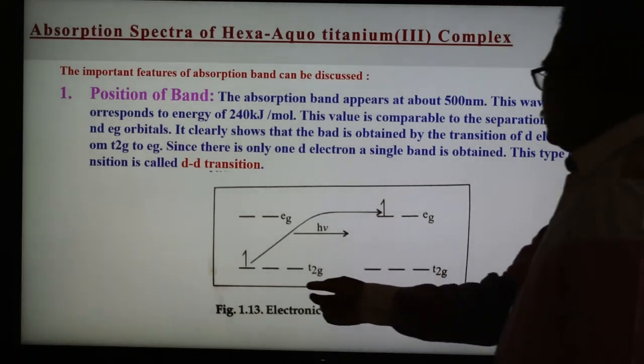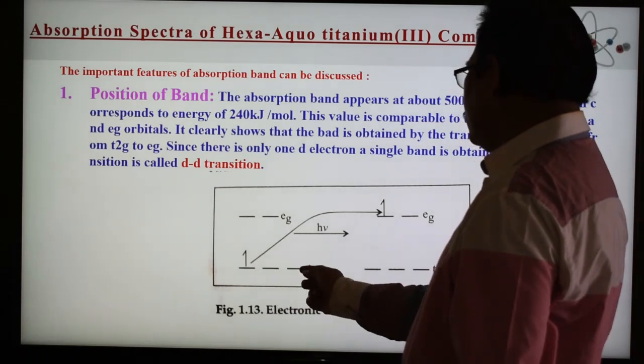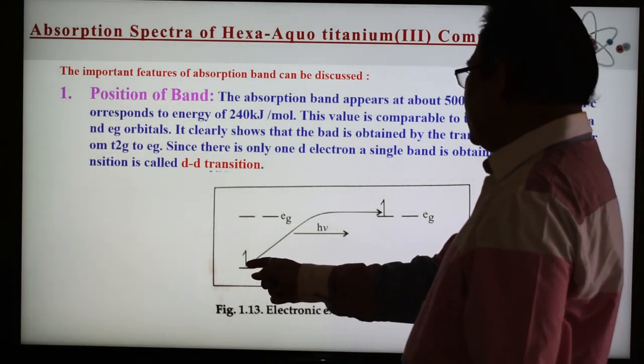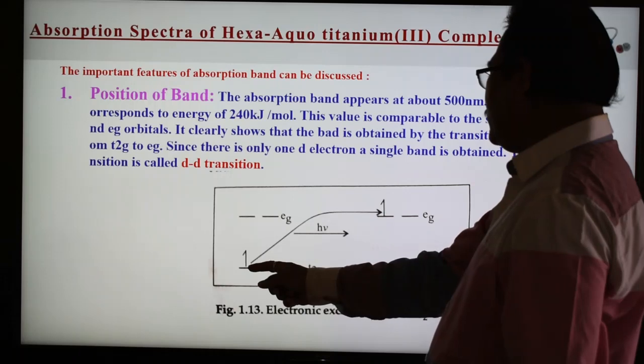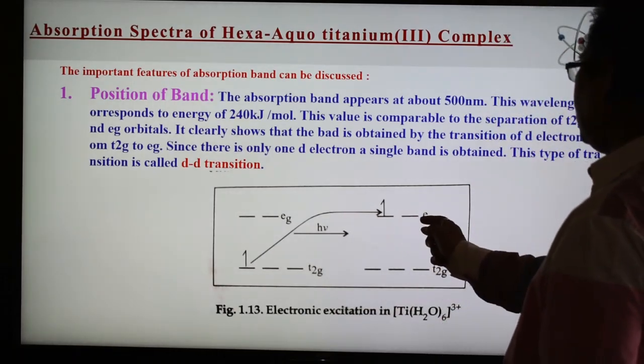So here only one electron is there in the d orbital, and it is in the t2g because it has lower energy. This electron now absorbs some amount of energy and is shifted to the higher energy orbital, the eg set.